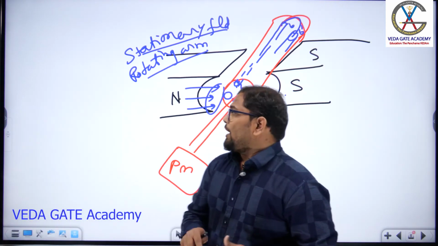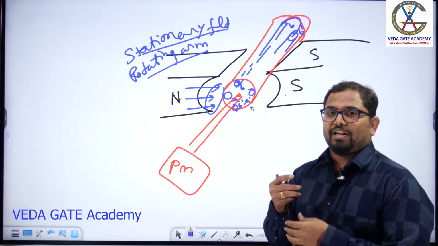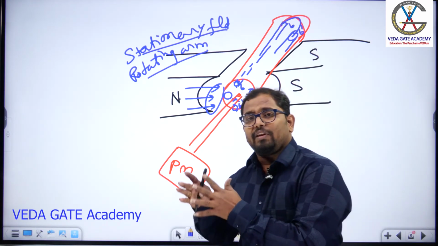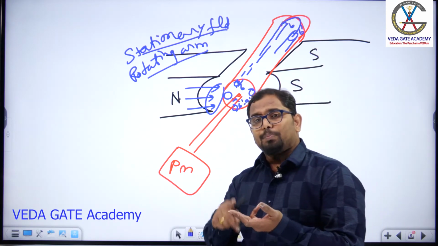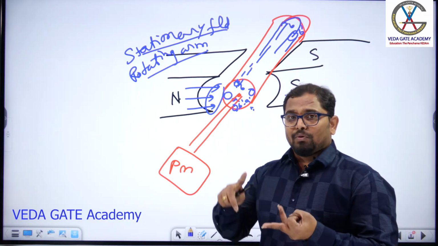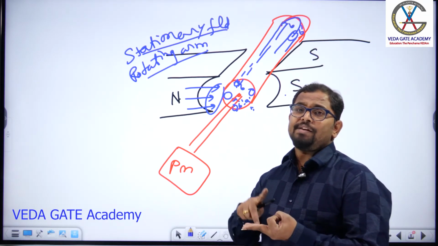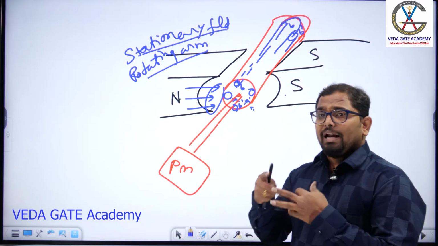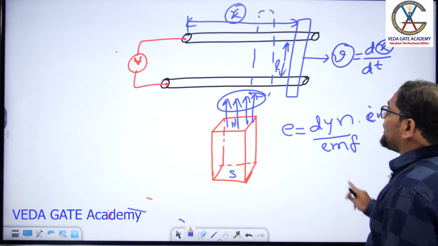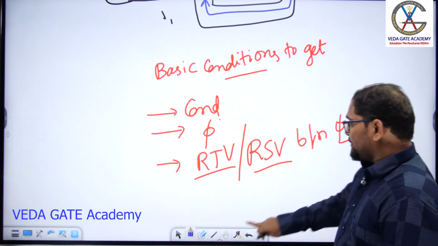Okay, so I hope you understood both the relative time variation and the space variation. Why? Because how you will get the induced EMF in any conductor means there are only two possibilities. Let me recap that one. There are only two possibilities. One is relative time variation, another one is relative space variation. Relative time variation is obtained in a transformer. How will you get the relative time variation?